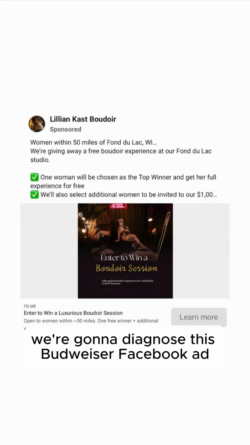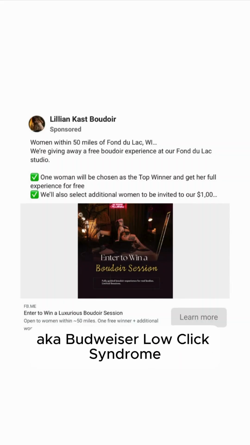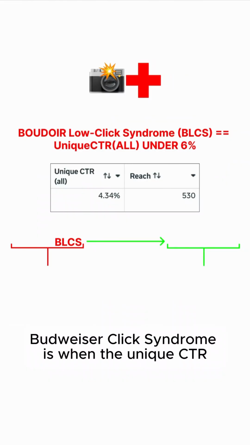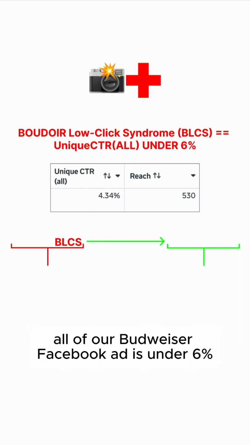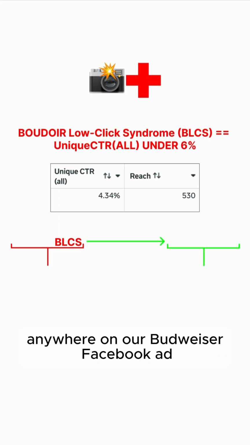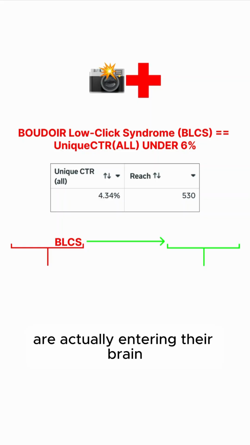All right, y'all, we're going to diagnose this Boudoir Facebook ad, see if we believe it has BLCS, aka Boudoir low click syndrome. So BLCS, Boudoir low click syndrome, is when the unique CTR of our Boudoir Facebook ad is under 6%. That means fewer than 6 out of 100 women are clicking anywhere on our Boudoir Facebook ad, which means fewer than 6 out of 100 women, our ad is actually entering their brain,